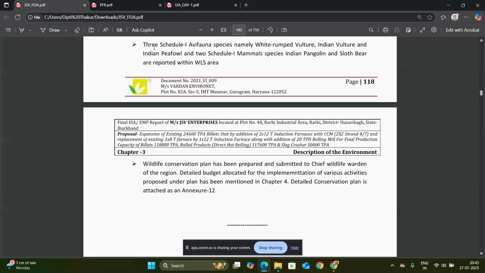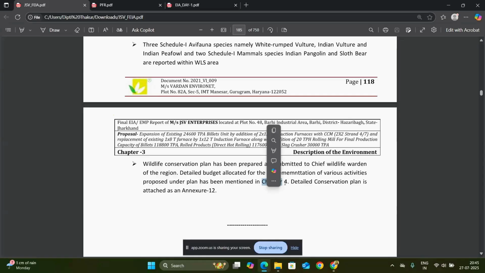So as you see, 3 Schedule 1 avifauna species, namely white-rumped vulture, Indian vulture and Indian peafowl, and 2 Schedule 1 mammal species, Indian pangolin and sloth bear, are reported within the wildlife study area. So a wildlife conservation plan has been prepared and submitted to the Chief Wildlife Warden of the region, and the detailed budget allocation for the implementation of various activities proposed under the plan has been mentioned in chapter 4.